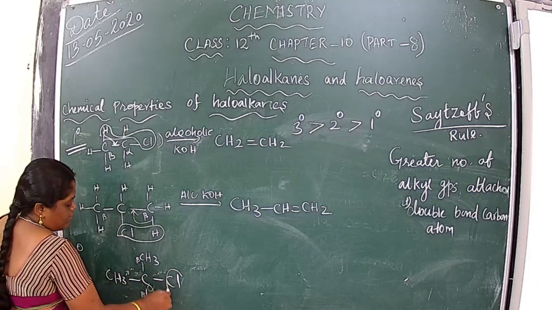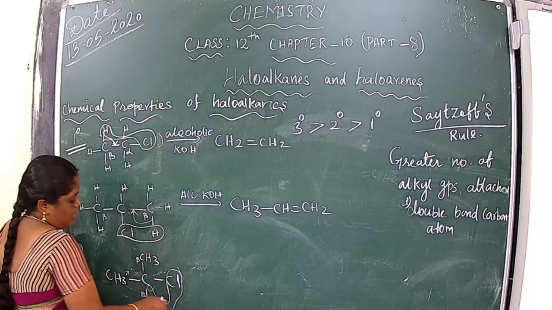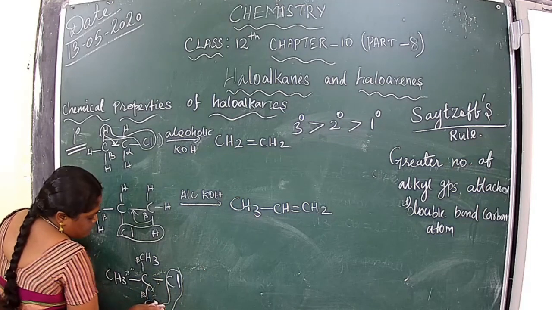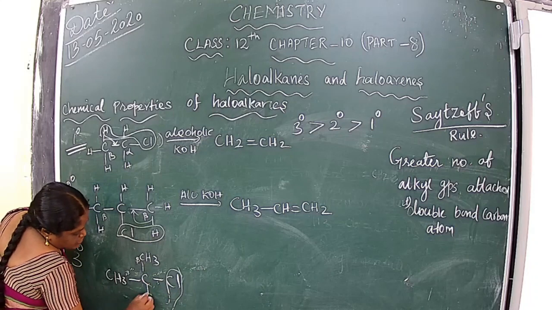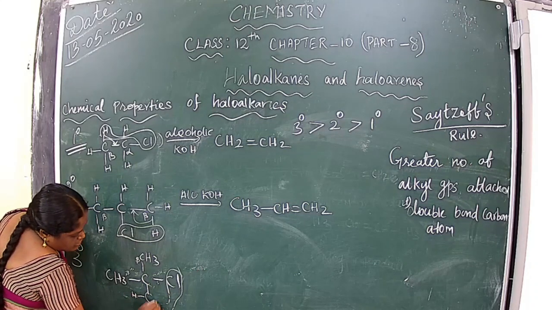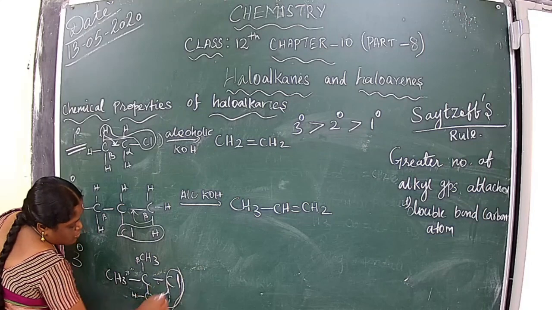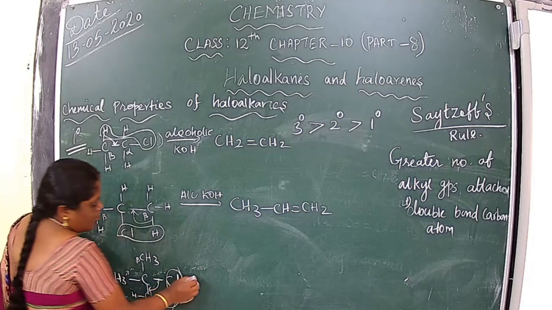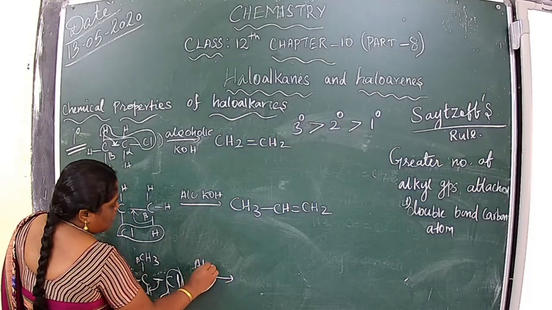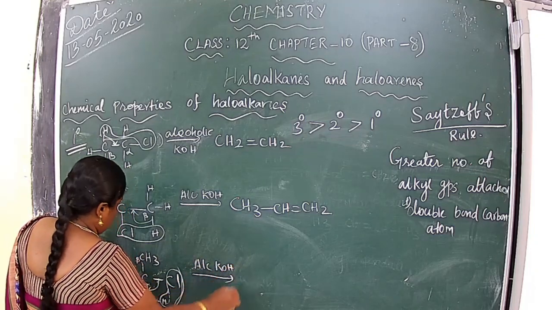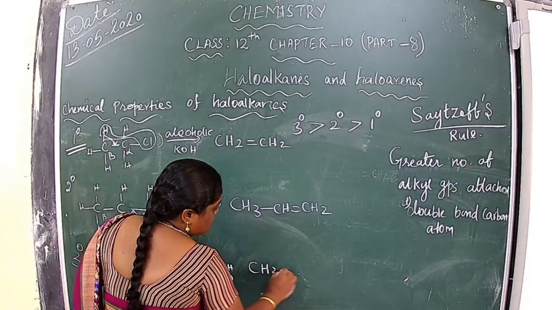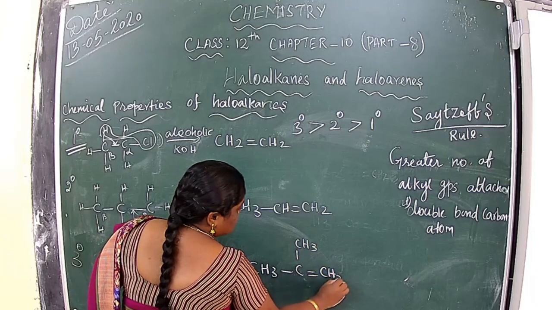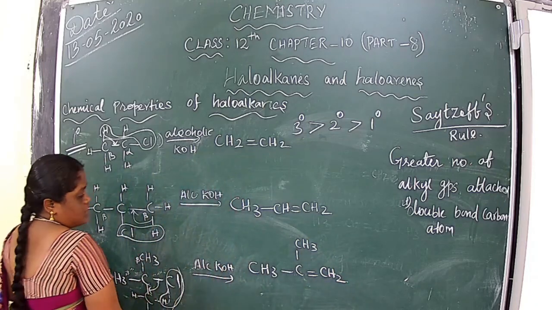I take one hydrogen from here, then a bond can break. Like that you can do it. This H will go, and this bond becomes a double bond. Then with alcoholic KOH, it forms CH3 C(CH3)=CH2.